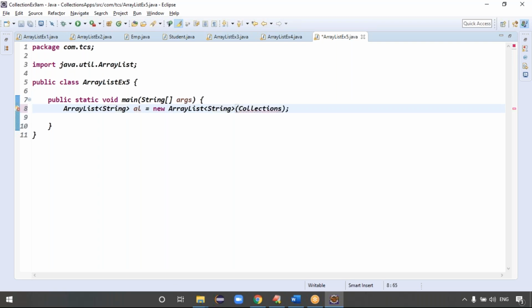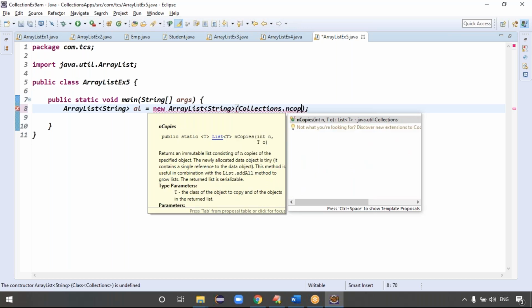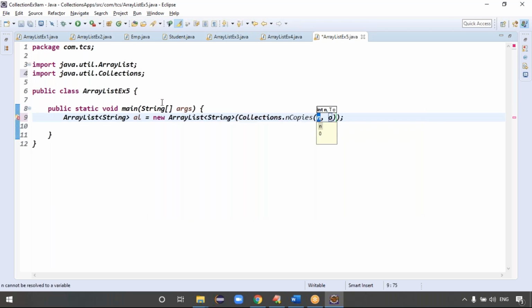The Collections class is there, guys. The Collections class contains methods for the Collection interface, and I'm using the Collections class here. Collections.nCopies method is there. What is the method name, guys? The nCopies method. Collections class contains the nCopies method. N, how many copies? 10 copies. Object, which object do you want? That's an object, right?